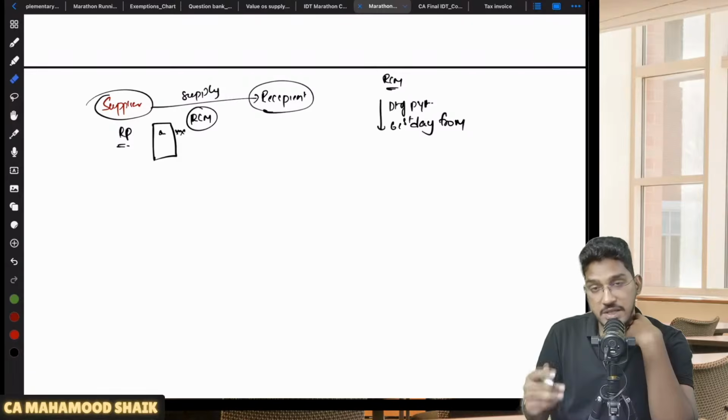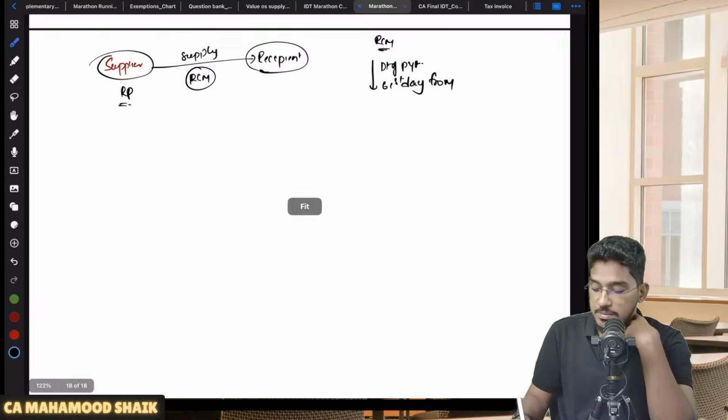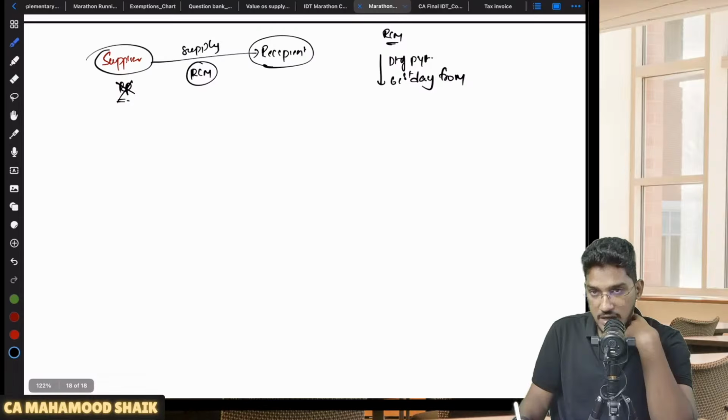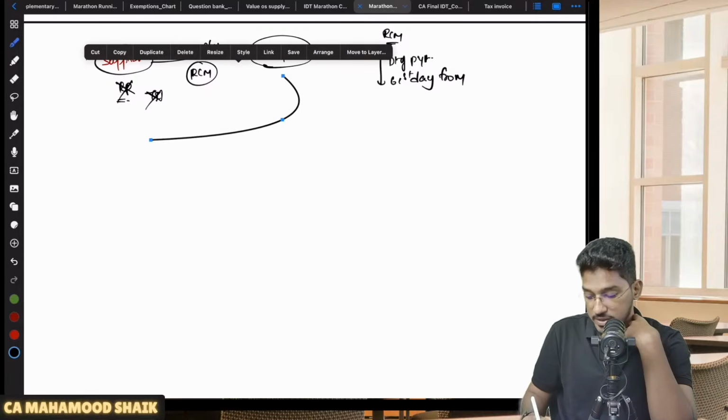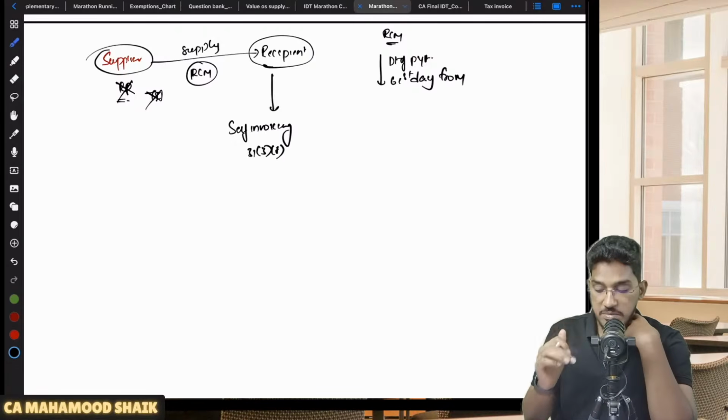Now, section 31 subsection 3 clause F, they say one point here. Let us say you are a recipient receiving a supply under reverse charge mechanism, but your supplier has not given you an invoice. Let us say your supplier is an unregistered person. He did not give you any tax invoice. In that case, the recipient will be required to do self-invoicing. He himself has to generate one self-invoice under section 31 subsection 3 clause F. Once again, remember carefully, this is very important. It will have so much of significance.